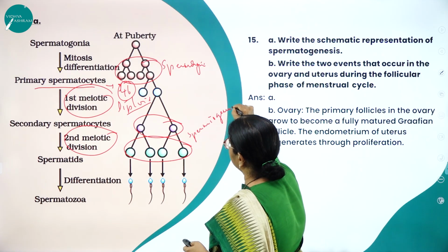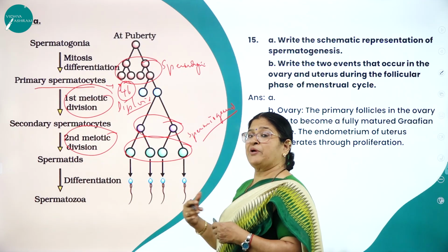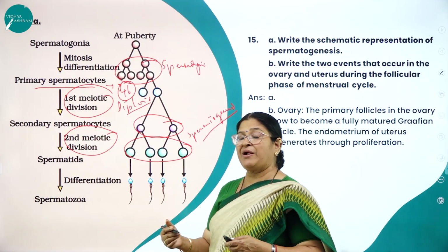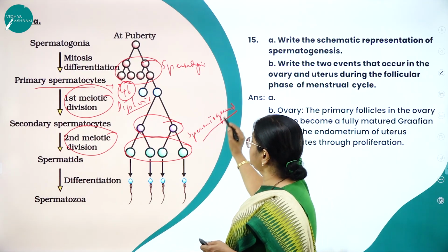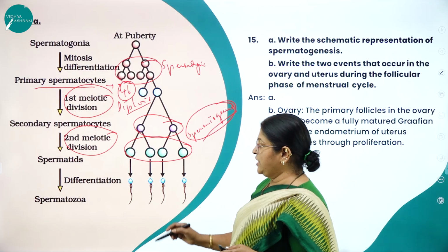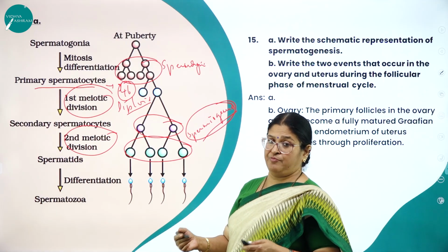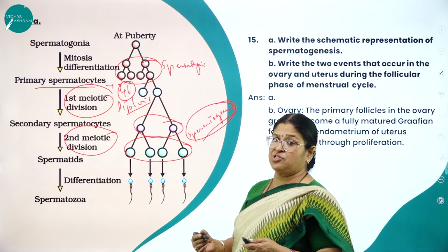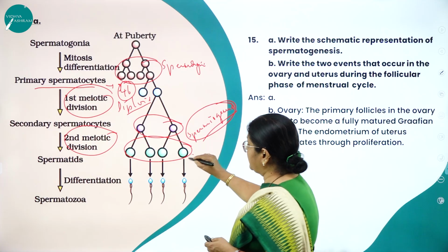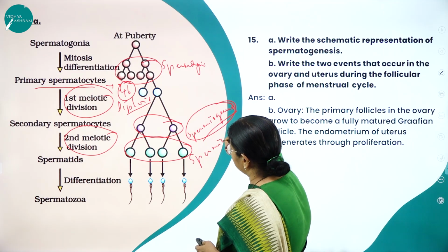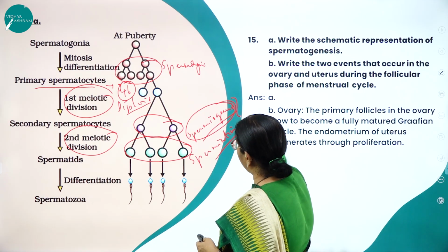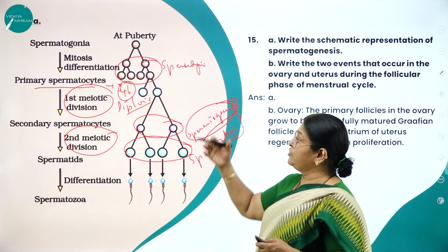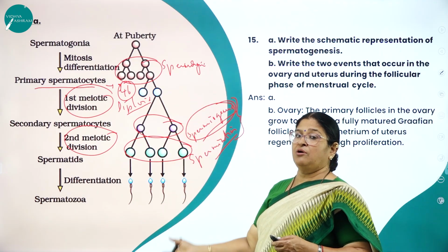So these are the words which are usually asked. So what is spermiogenesis? The morphological transformation that happens, where the spermatids are converted into motile sperms, is called spermiogenesis. Thereon, once the sperms are formed, they are embedded in the seminiferous tubules and they are released from the seminiferous tubules, and that is called what? Spermiation. So these two are very important terms which you should know, and that is also very important for you to understand this whole process of spermatogenesis.